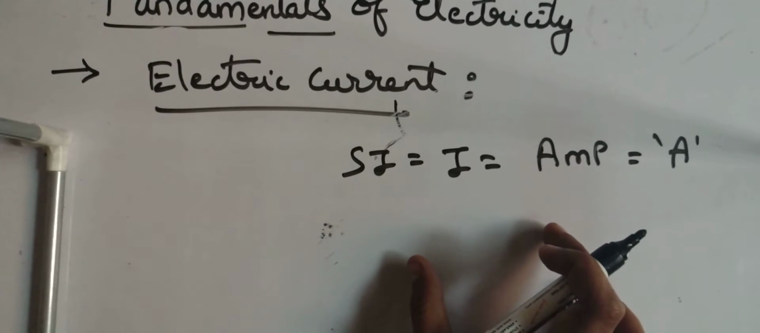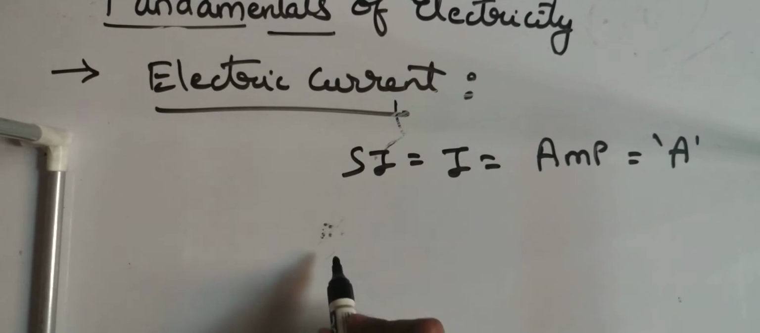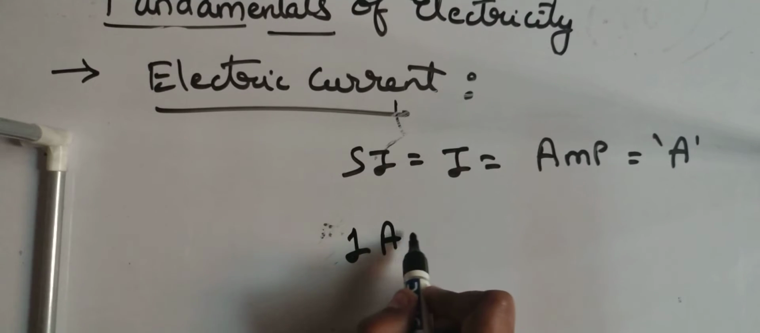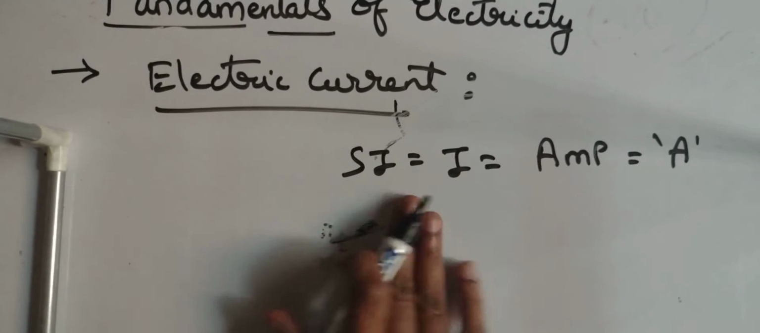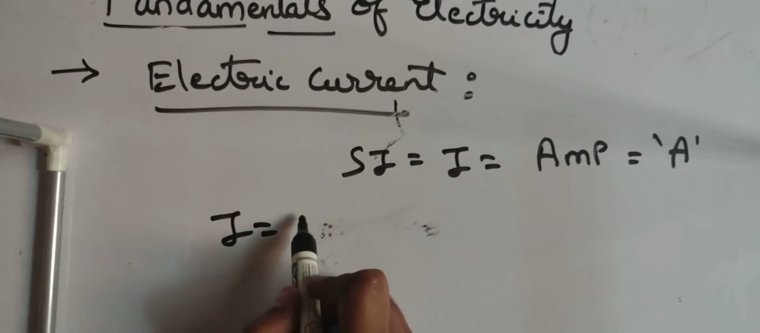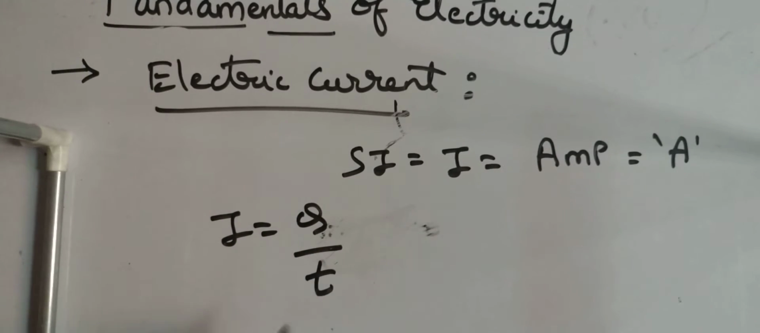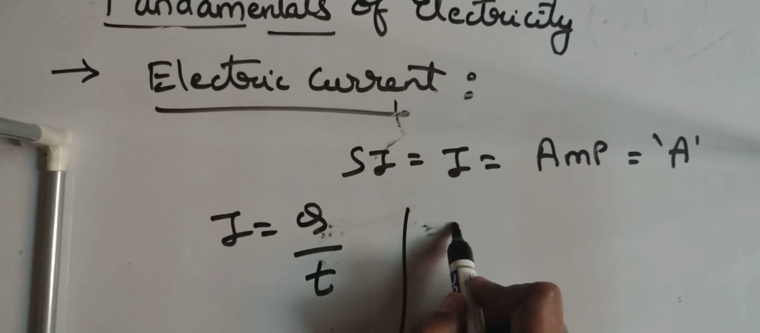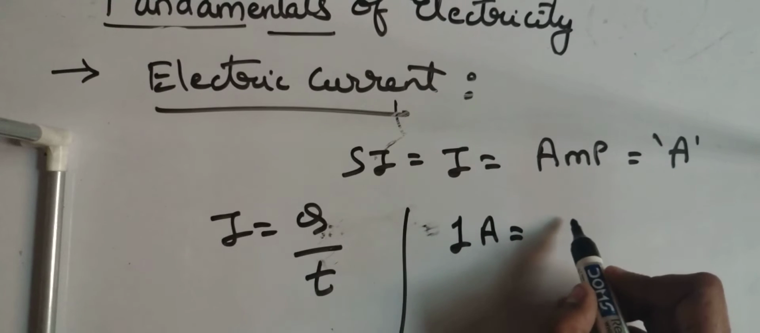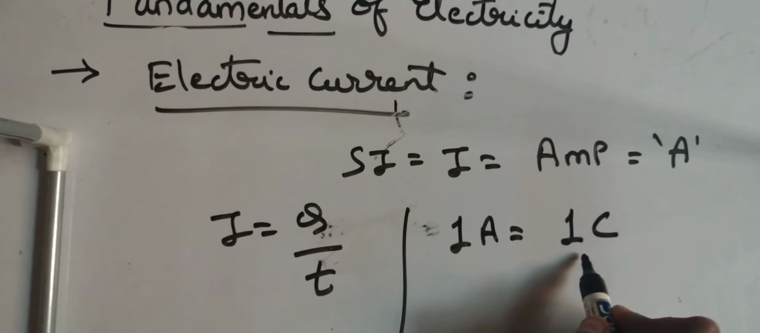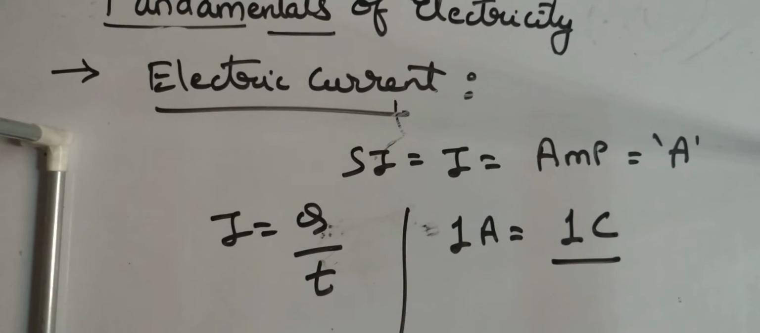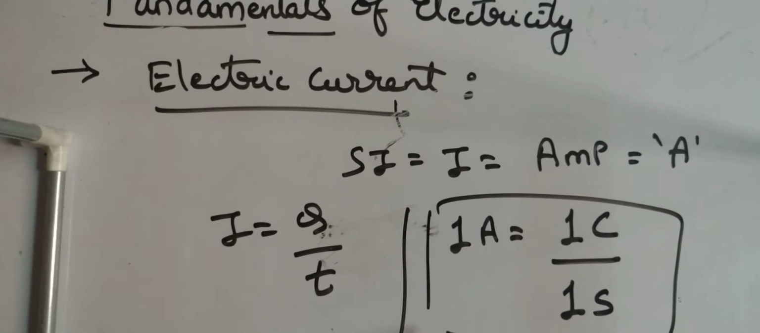Okay, so ampere. How can you define 1 ampere? I will write the definition again: I is equal to charge flown across the conductor per unit time. So how can you define 1 ampere? 1 ampere is nothing but a charge of 1 coulomb flown across the conductor in 1 second. Are you following it? Okay, so this is 1 ampere.